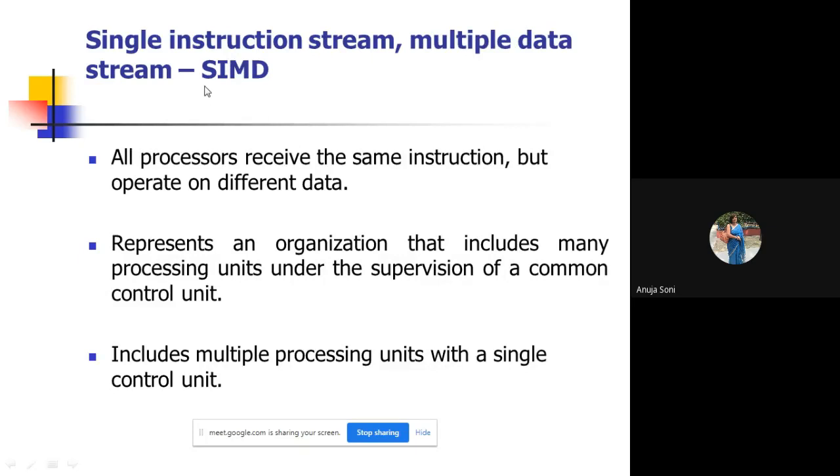Next is single instruction stream, multiple data stream. In this case, all processors receive the same instruction. We talk about the execution of one instruction, but that one instruction may operate on different sets of data. It represents an organization that includes many processing units under the supervision of a common control unit. This means more than one processing unit is there.